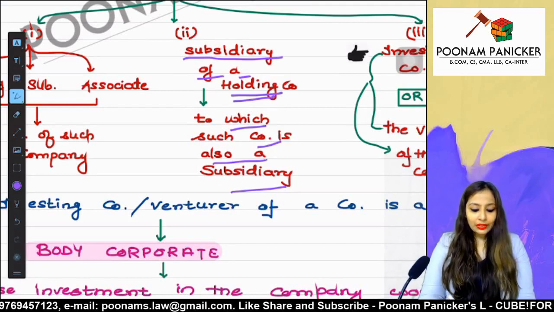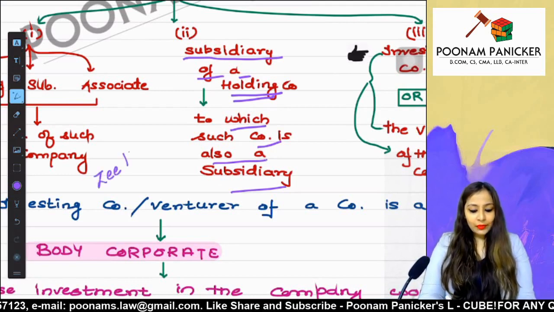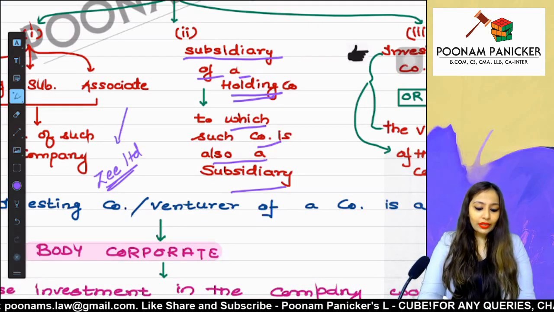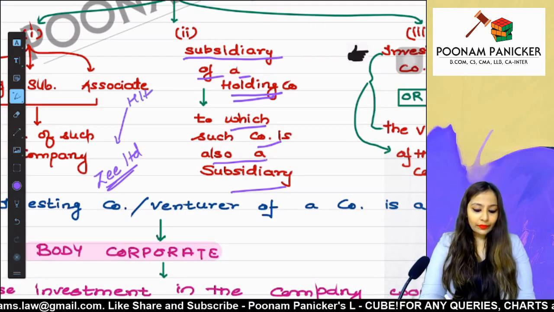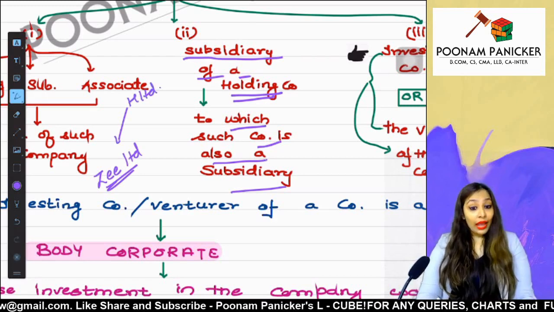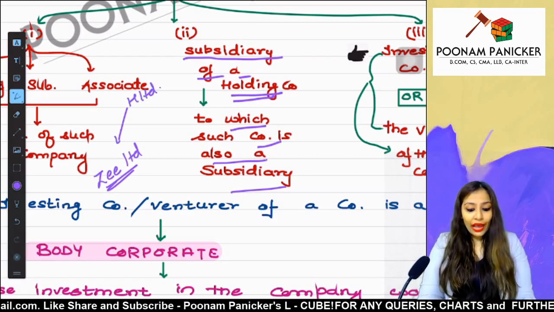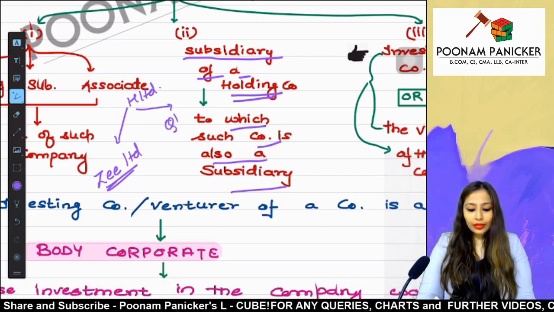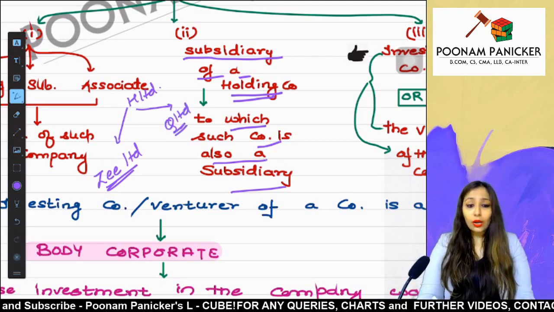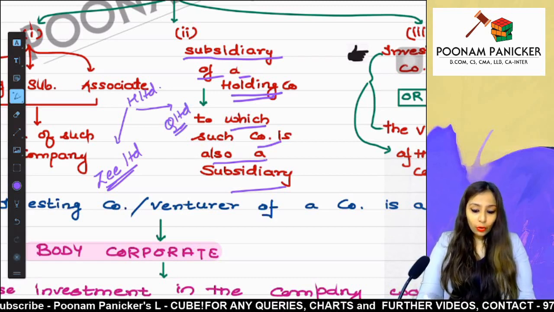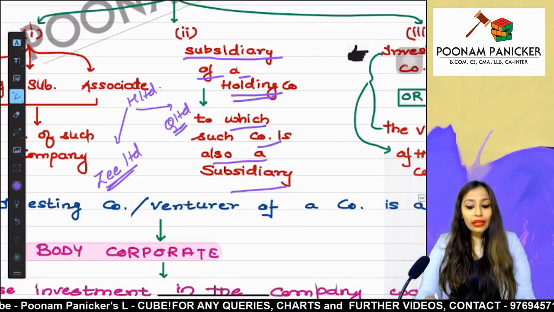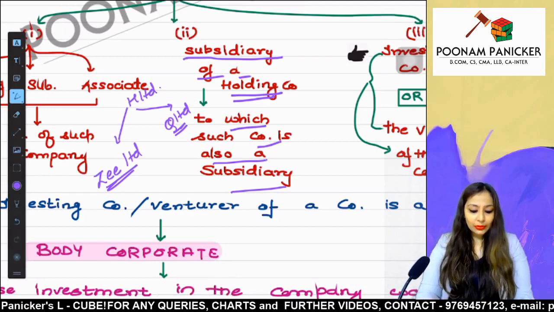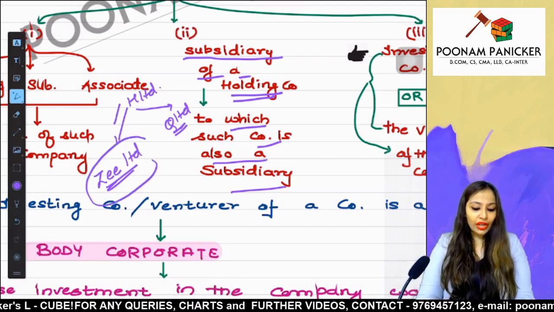Let us understand this. Z Limited, say for example, is the subsidiary of another company called H Limited. And H Limited also has another subsidiary. Let us call this subsidiary Q Limited. So according to this point, a subsidiary of a holding company to which such company is also a subsidiary. Such company is a subsidiary of H Limited.